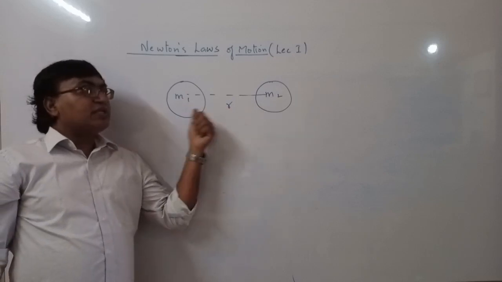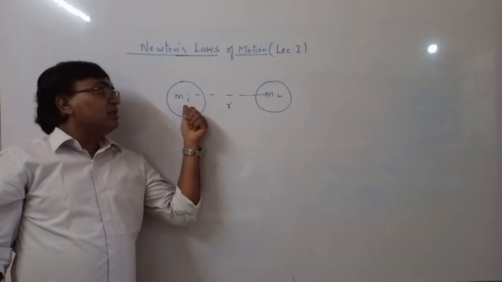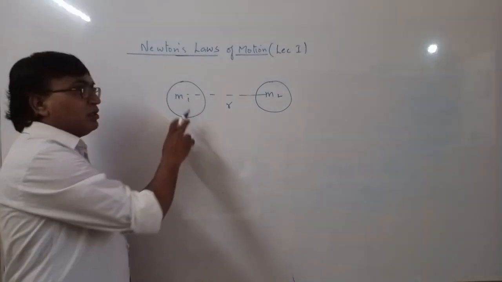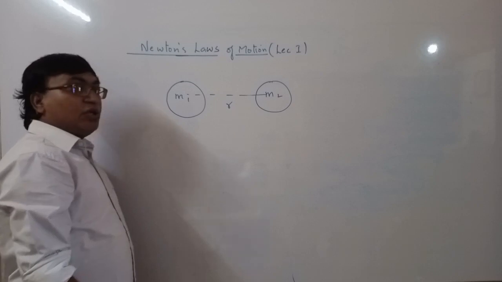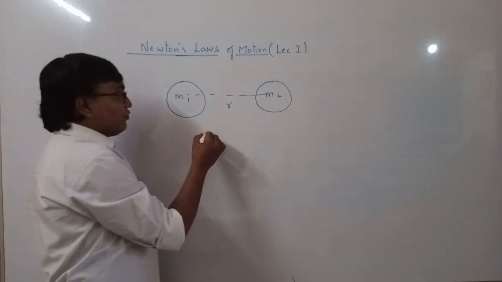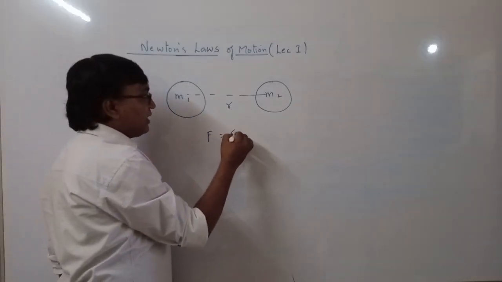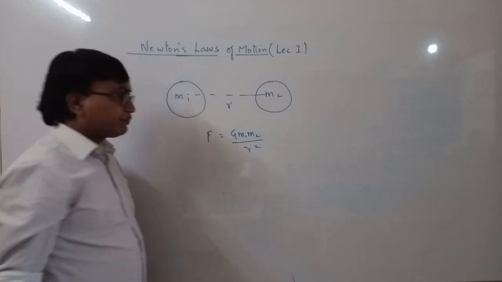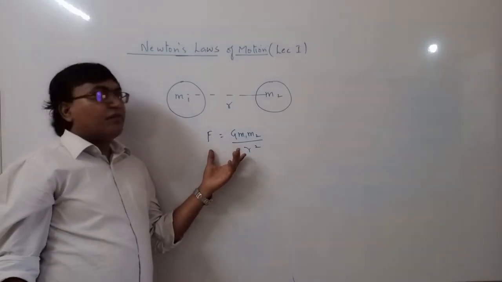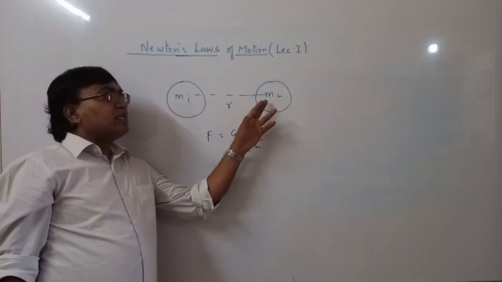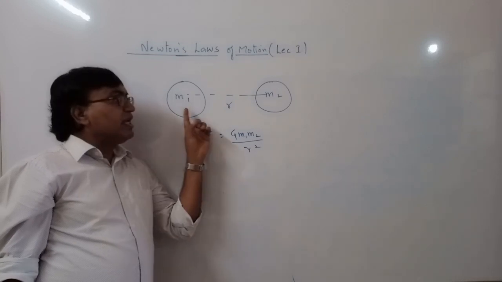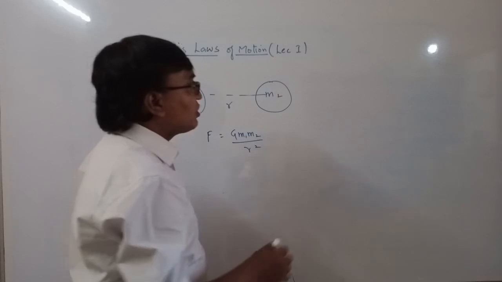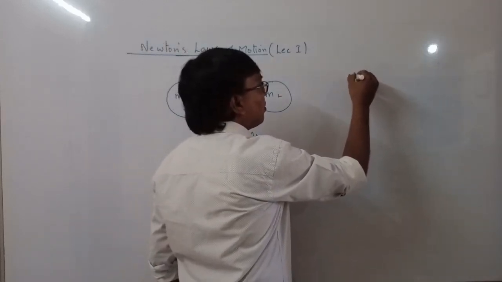These 2 bodies will interact with each other due to the property of mass. That is also called the universal law of gravitation. So the force between these 2 bodies will be equal to G m1 m2 by r square. Now these 2 bodies are not in contact, but still there is an interaction. Such interactive forces are called non-contact forces.